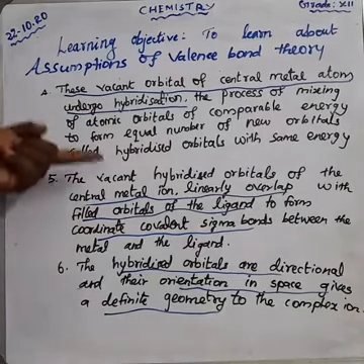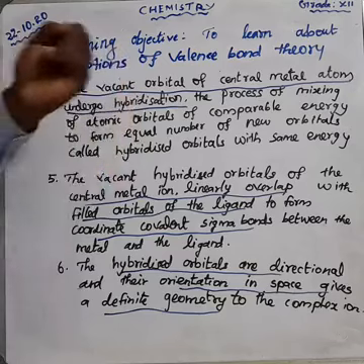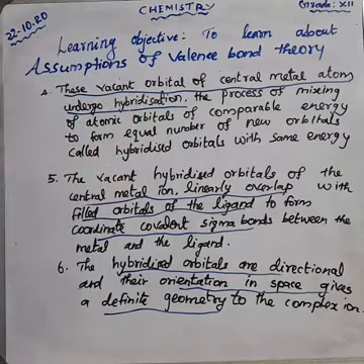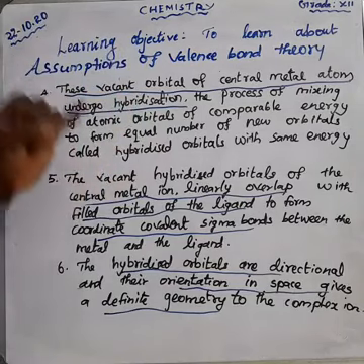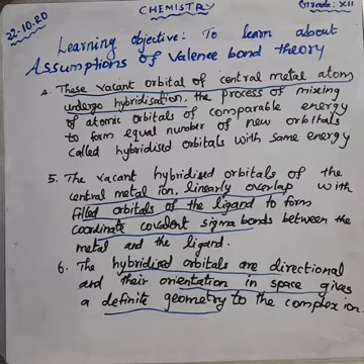I told you about the coordination number. It is nothing but the total number of ligands. Am I right? That is the third point.